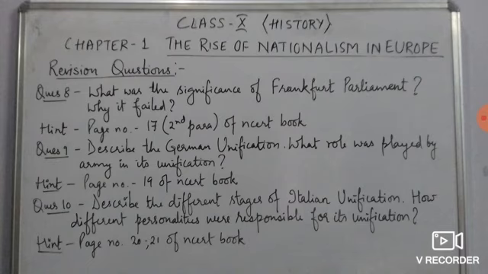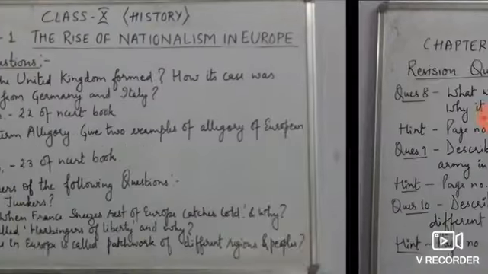Now the next question is, describe the different stages of Italian unification. How different personalities were responsible for its unification. When it comes to Italian unification, you need to include the role of Giuseppe Mazzini, Count Cavour, Victor Emmanuel II and Giuseppe Garibaldi. Either a long question comes on the Italian unification completely, or different questions can come on these personalities, so you should know about them. The hint is, you'll find the answer on page number 20-21 of the NCERT book.